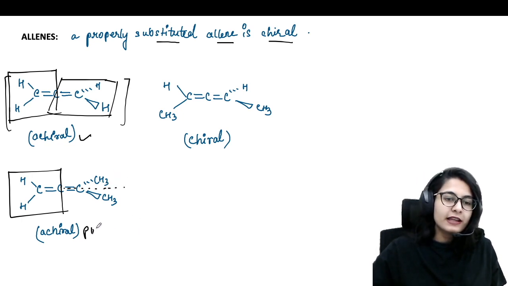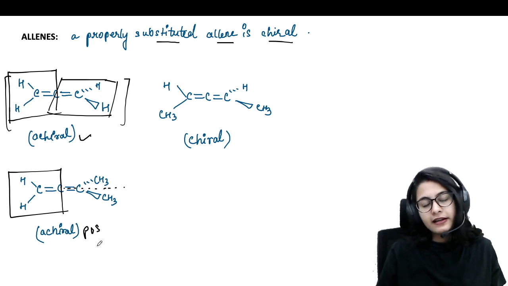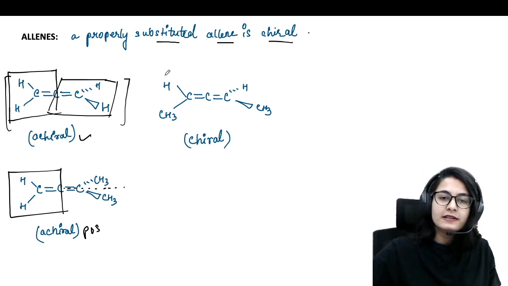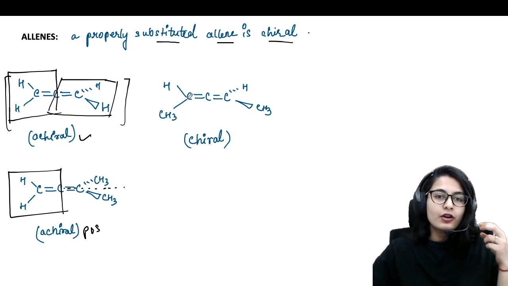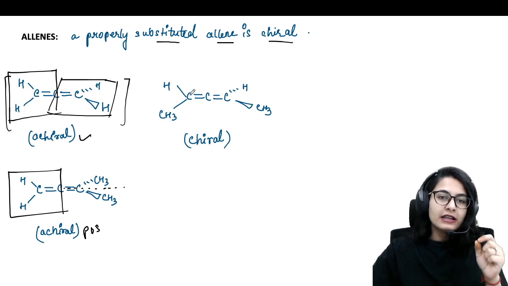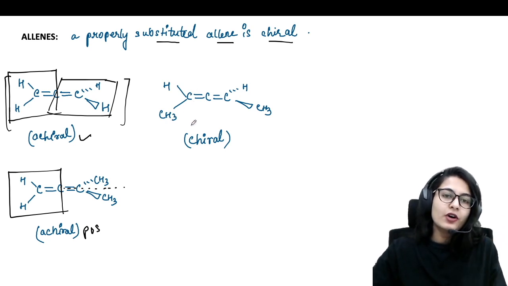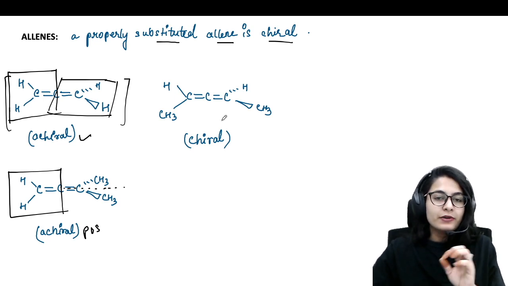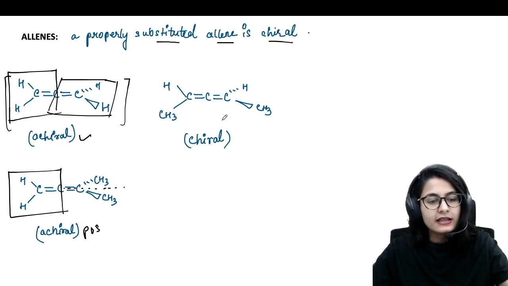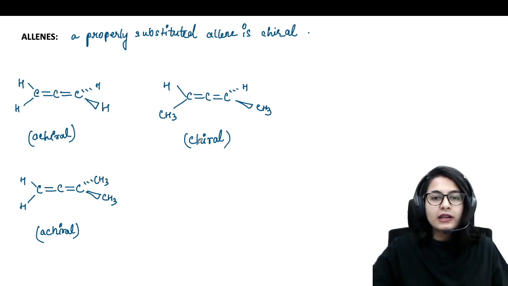Once again, there is a plane of symmetry and it is achiral. Now, the last type of system, that is, if you have two types of group on each carbon, then you cannot pass a sigma plane in the molecule, from whichever angle you are trying to visualize. So that is why this is going to be chiral.